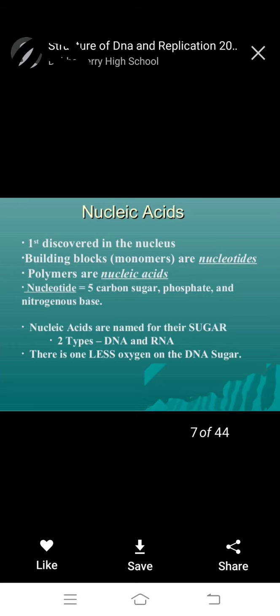Two types: DNA means deoxyribonucleic acid, RNA means ribonucleic acid. There is one less oxygen on the DNA sugar, so it is called deoxy. Deoxyribonucleic acid is DNA, and ribonucleic acid is RNA. This is an important question.